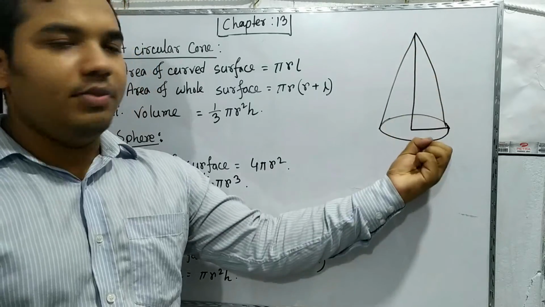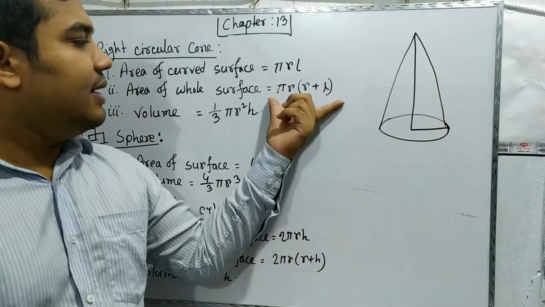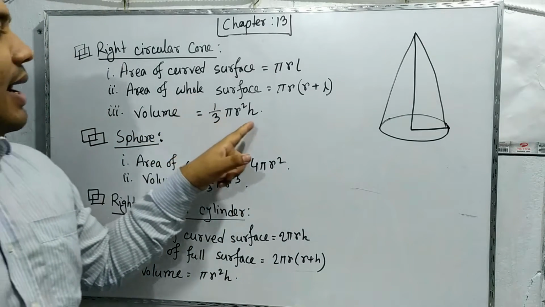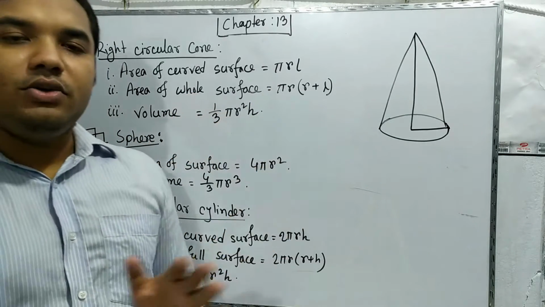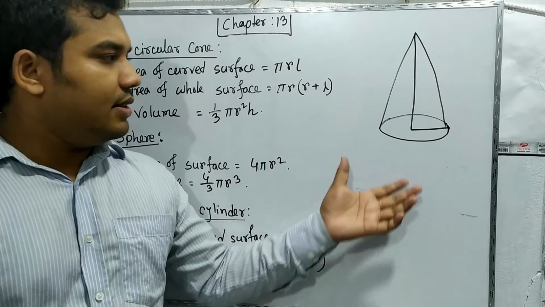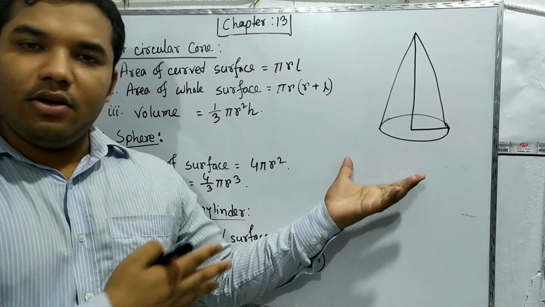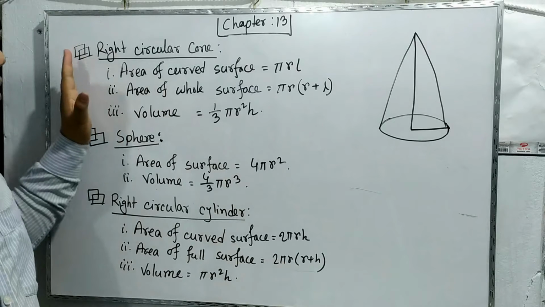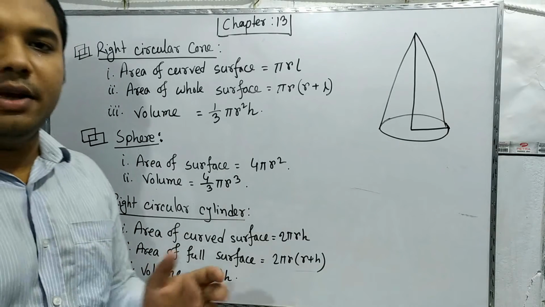If we add the areas of these two parts, it comes to pi r into r plus l, and the volume is 1/3 into pi r square h. My dear students, no need to worry, because when we solve these types of math problems I will explain all of this again. First we need to know the formulas for our basic part, the MCQ part.